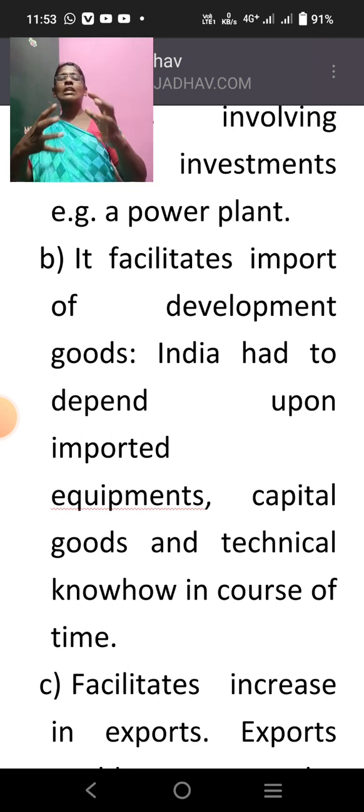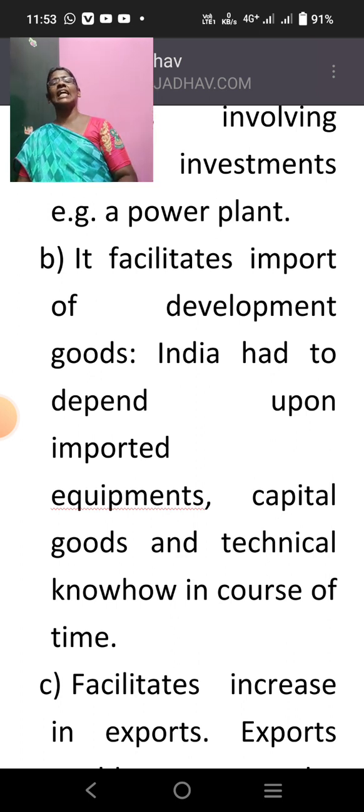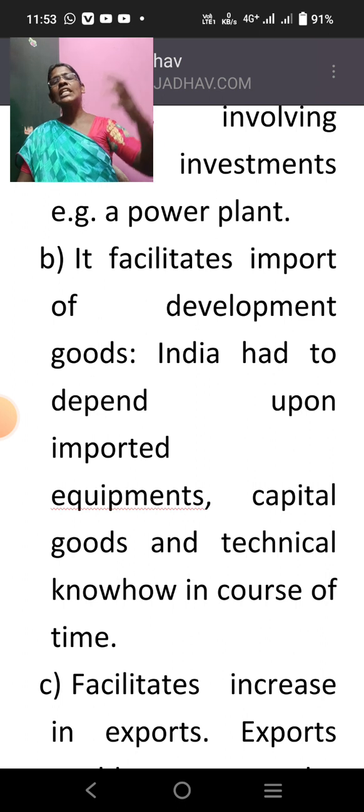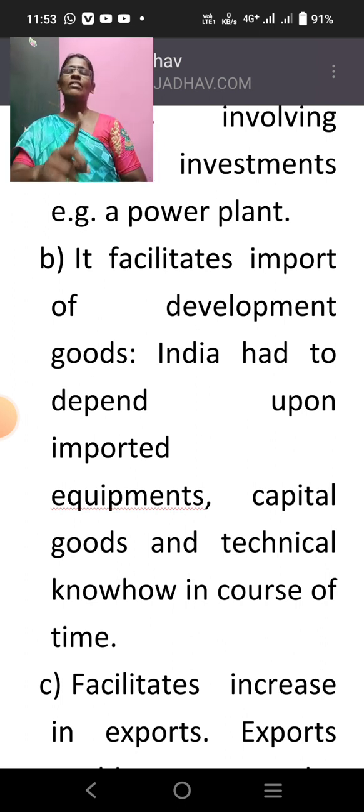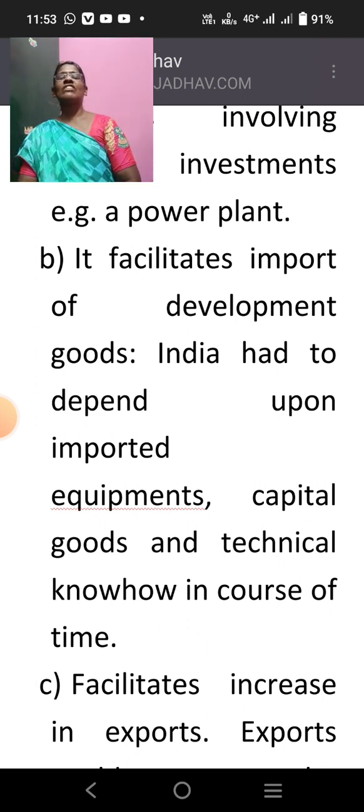For importing all these things, we need foreign grants. So instead of receiving money as a grant, we can receive machinery or equipment as a grant, or we can receive equipment and machinery on loan. Understand? This is how foreign aid or foreign capital helps us. It facilitates import of development goods.